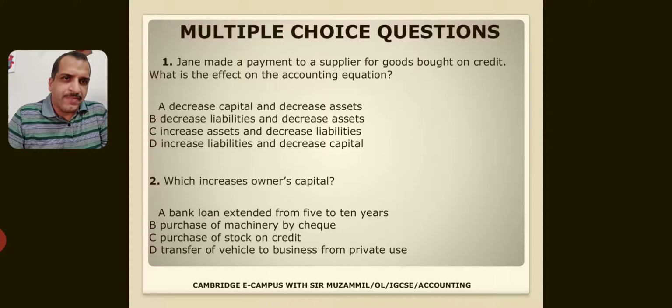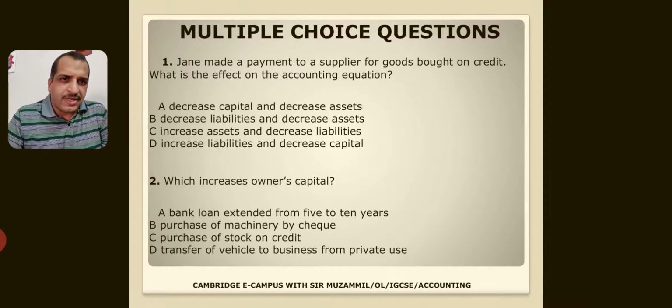So come to the MCQ side. What type of MCQs could come about this business transaction topic? Jane made a payment to supplier bought on credit. What is the effect on accounting equation? If you see, you are paying to the supplier, so asset is decreasing and liability is also decreasing. So you see decrease asset, decrease liability. Of course B is the right answer. Asset is decreasing and liability is also decreasing.